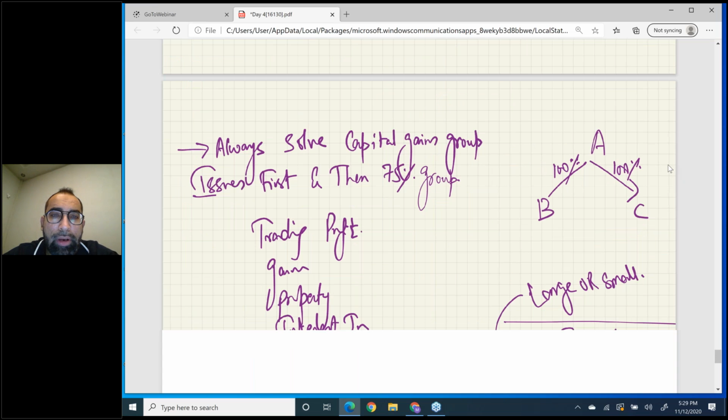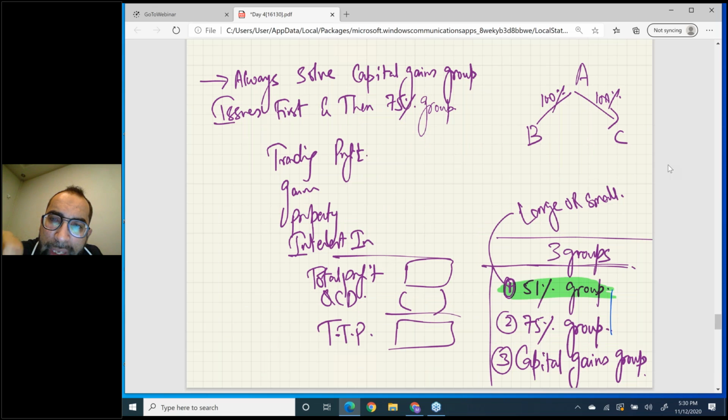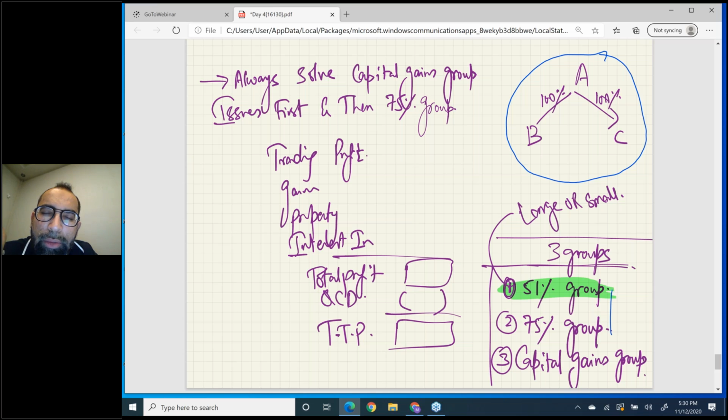Now one very important point, cash marks. For example, see, this is a group ABC. A has 100% holding in B and 100% holding in C. So can you see all groups are formed between ABC? The 75% group is also formed, see, the holding is greater than 75%. So the 75% group is also formed, and the capital gains group has also been formed, right? So all groups are formed between ABC.